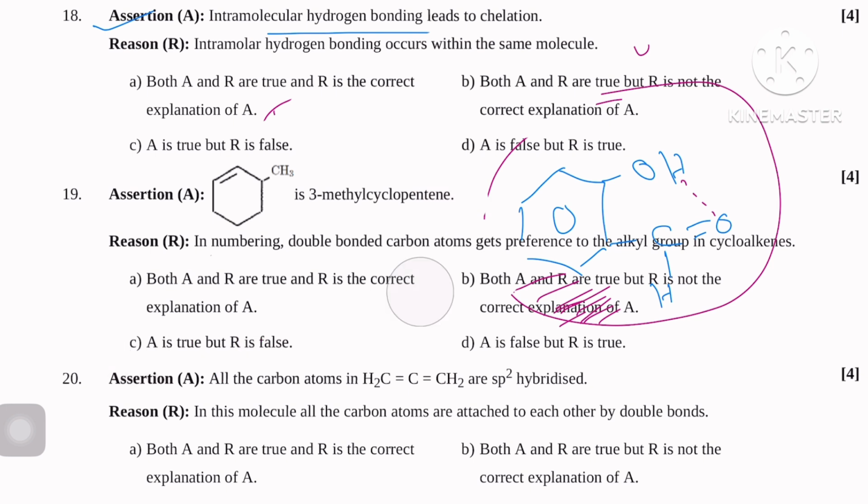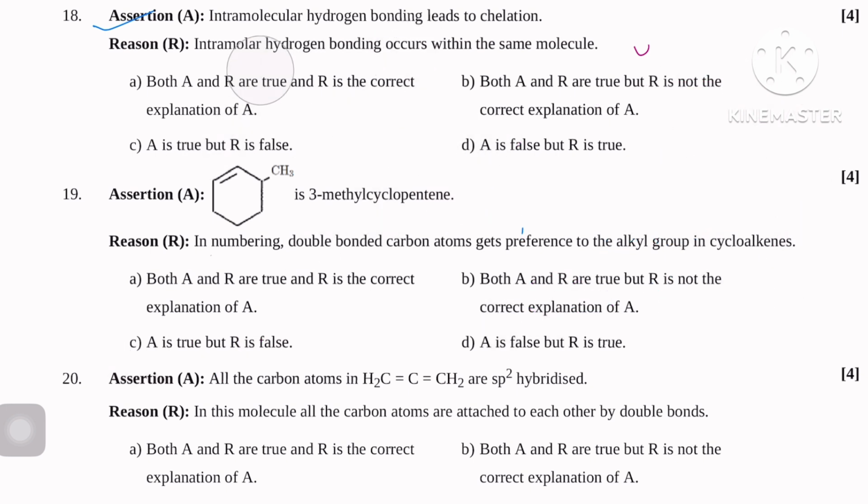Here I am talking about this one. Just think: NH2, CH2, CH2, NH2. This is a bidentate ligand. When the bidentate ligand binds Cu2+, like this one,